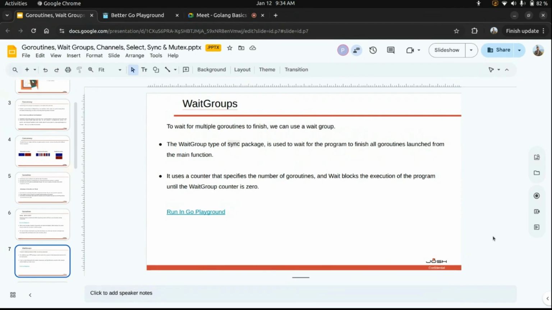It is like a semaphore. So it uses a counter that specifies the number of goroutines, and Wait blocks the execution of the program until the wait group counter is zero. So let's see it by example.